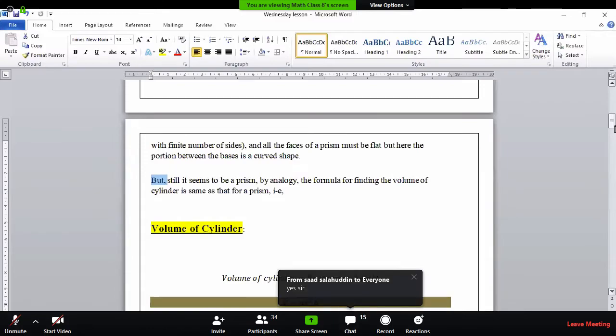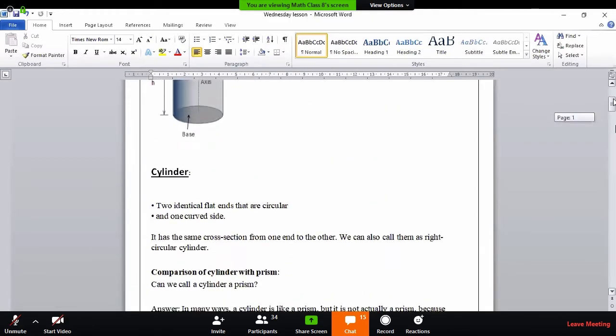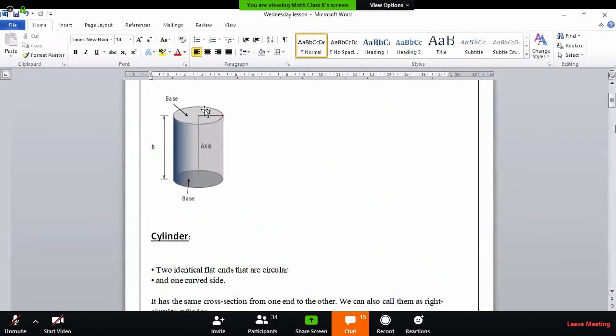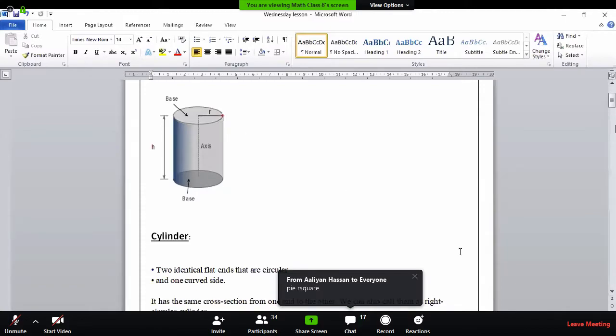Now, just observe here, the base area of the cylinder is nothing but, see, here is the base. You just said that the base was a circle. So what is the formula for finding the area of a circle? It is nothing but pi r square. You have studied this in the first term in the chapter area and perimeter. So this is nothing new for you. Pi r square.